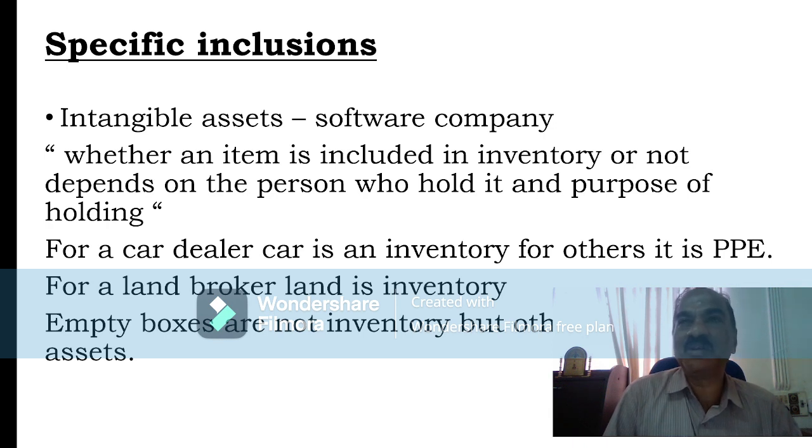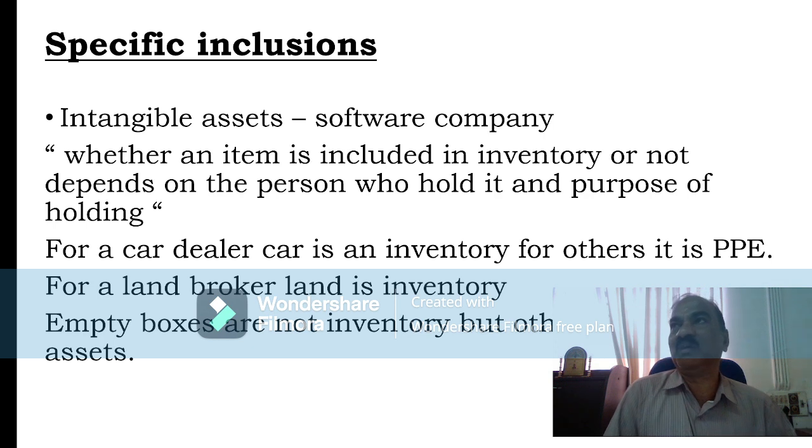But for a normal company, a car purchased for the travel of their managing director or chairman or their employee will come under PPE, that is property, plant and equipment, covered under AS10.